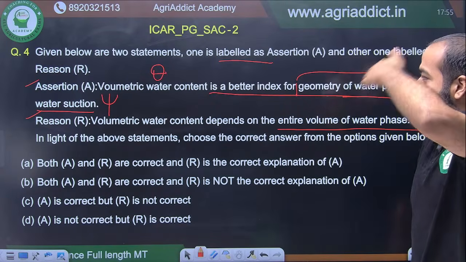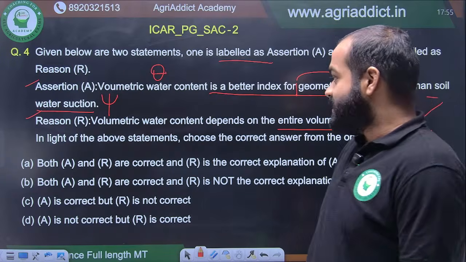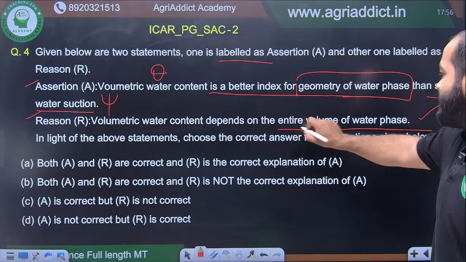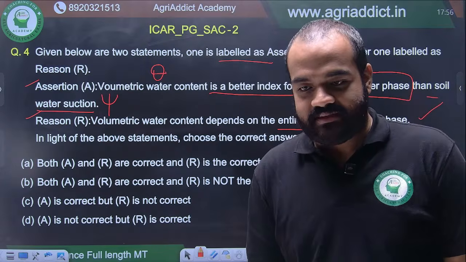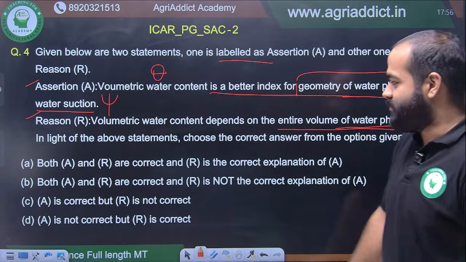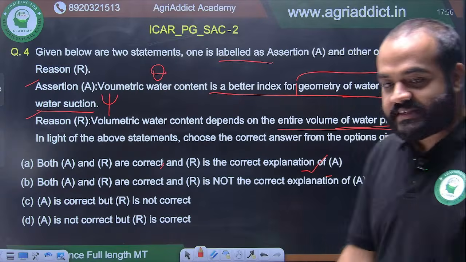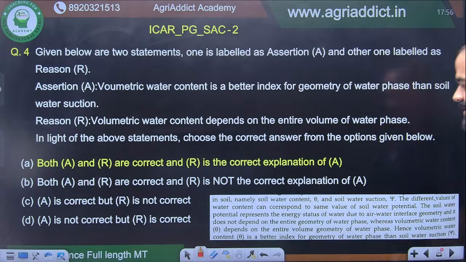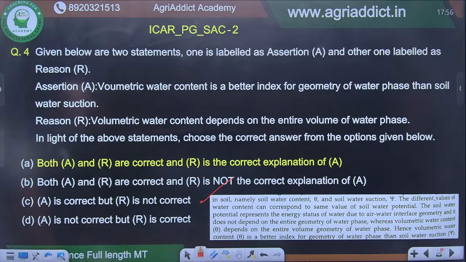Volumetric water content is a better index for geometry of water phase than soil water suction. Volumetric water content depends on the entire volume of the water phase. I can see A, I can see A. So you are telling both A and R are correct, and R is the correct explanation of A. So yes, you are correct. This is the correct answer. Here you can see I have taken this from new ISSS.